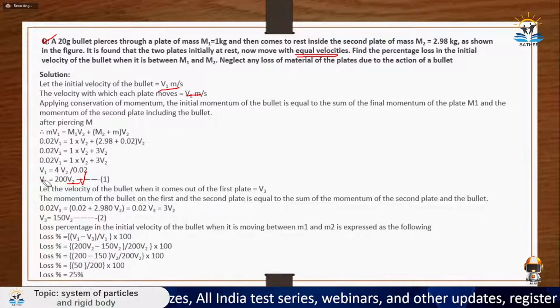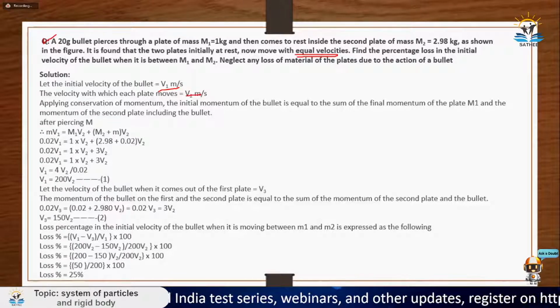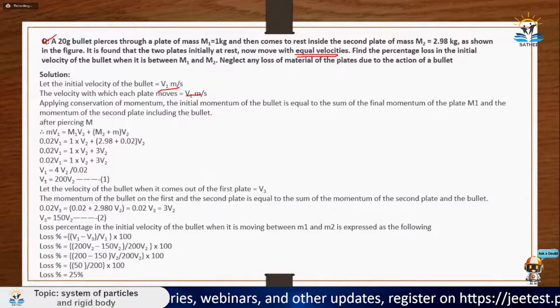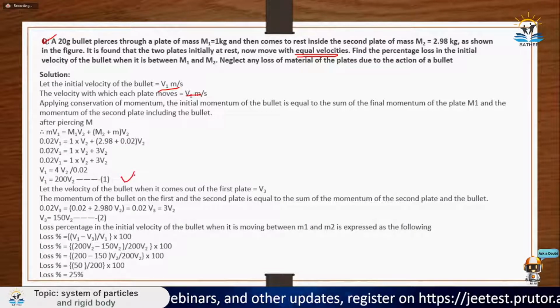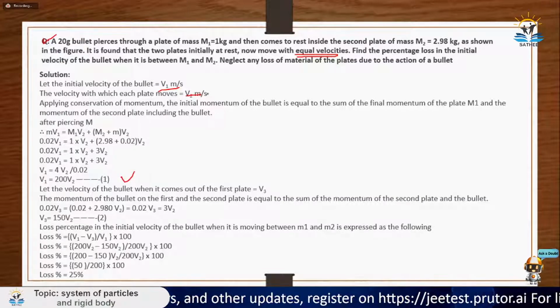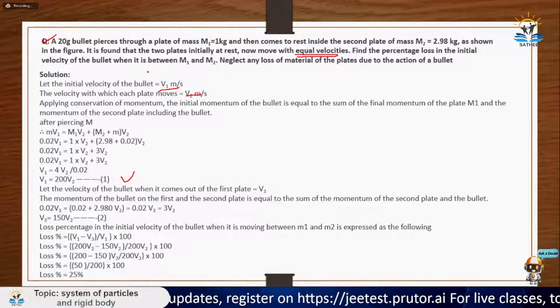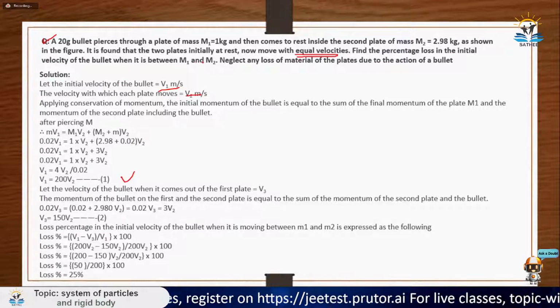One second. As I told you earlier also, in any type of collision question, you just need to conserve momentum and nothing else. Whenever you conserve momentum, you will get one equation. So this is your master equation, v1 equal to 200 v2. Then what is said to you? Find the percentage loss in the initial velocity of the bullet when it is in between m1 and m2.